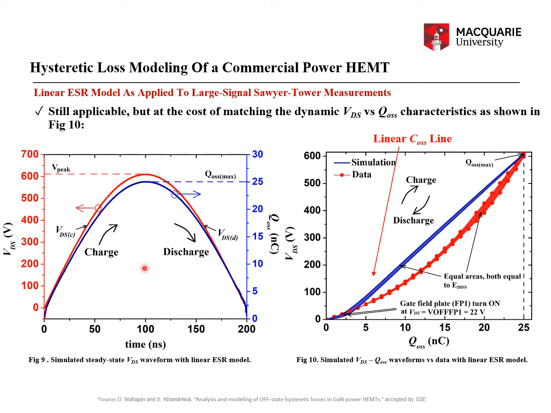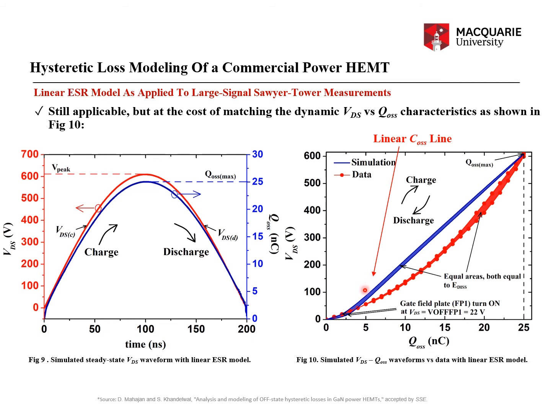So the same plot using Cadence, you can plot VDS versus QOSS by selecting the option plot Y versus Y. There is a plot Y versus Y option in Cadence, and using that you can plot VDS versus QOSS like this.